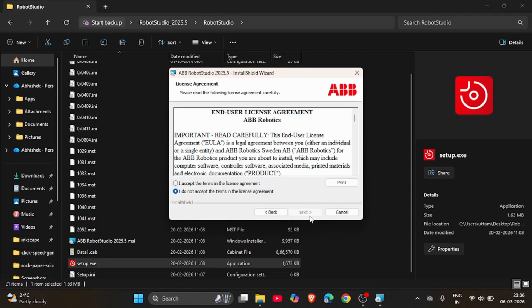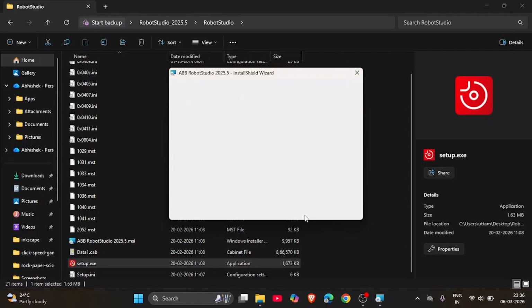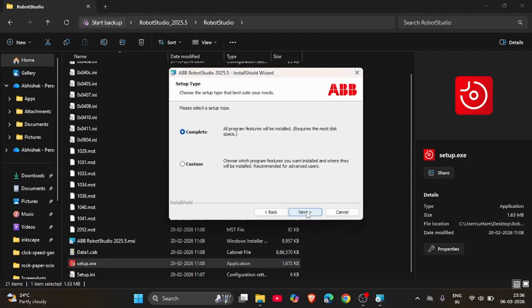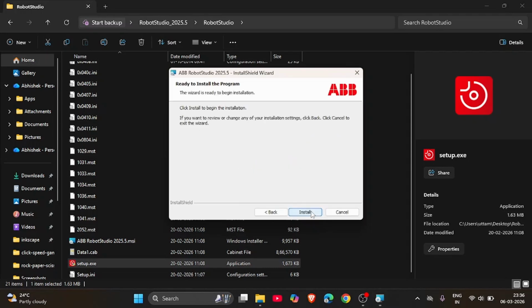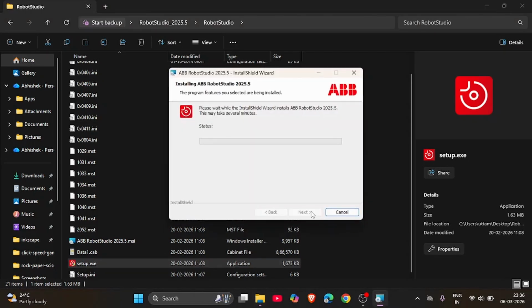Click on next. Accept the agreement and next. Accept and next. So we need complete features to be installed. So click on complete and next. Install it. So make sure your internet connection is stable and wait for a few minutes.